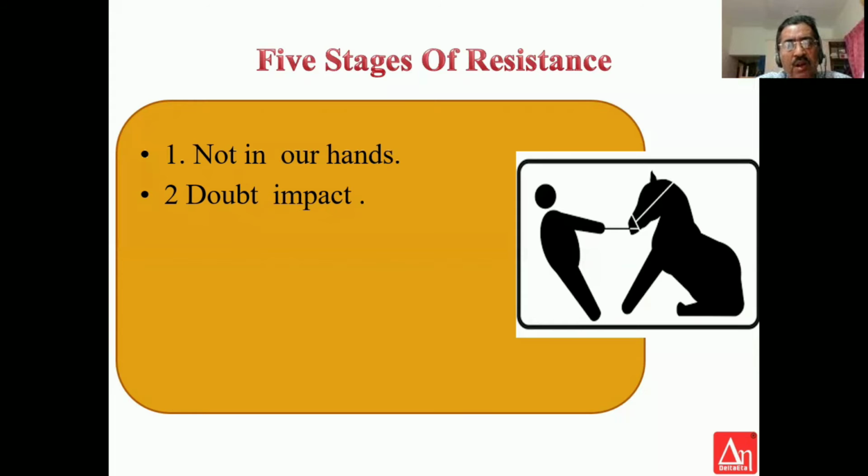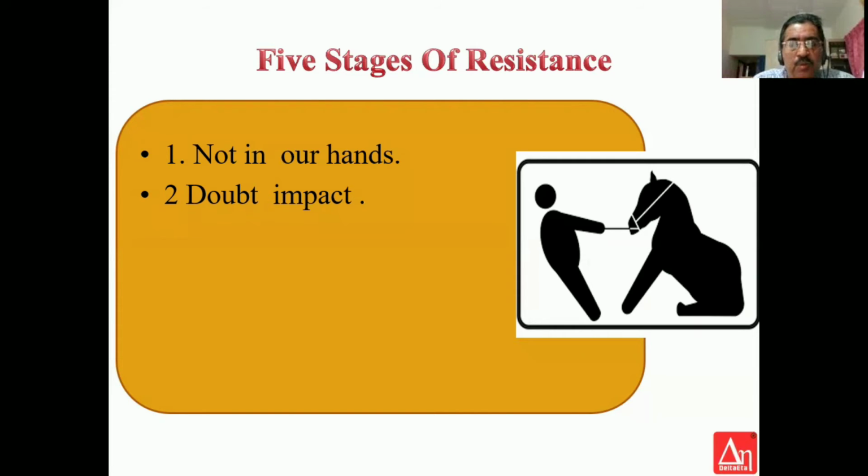So they will not try to attack the concept. They will try to attack the result. There are some people who don't bother about the concept. They bother about the medium of instruction.